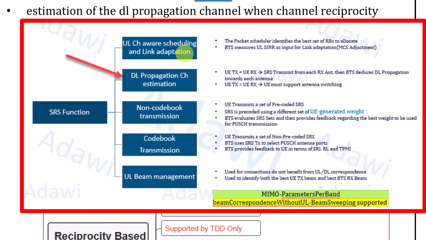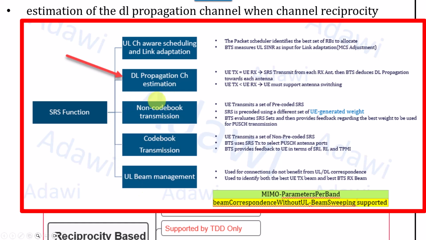We have the same frequency used for both downlink and uplink, but in different timing or time intervals from a transmission point of view. So, for example, the uplink frequency can be used to estimate the downlink propagation channels. However, this requires multiple information or UE capabilities. We will be going through that part.